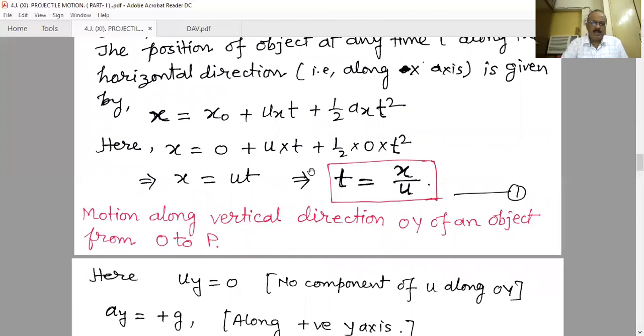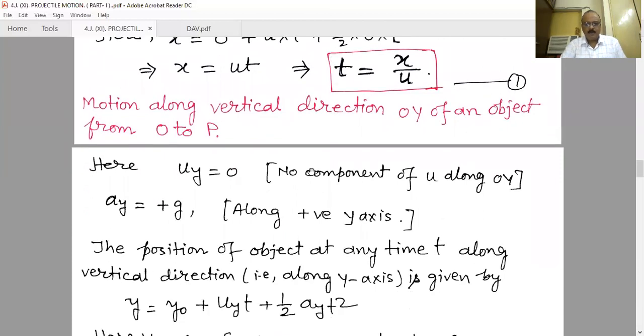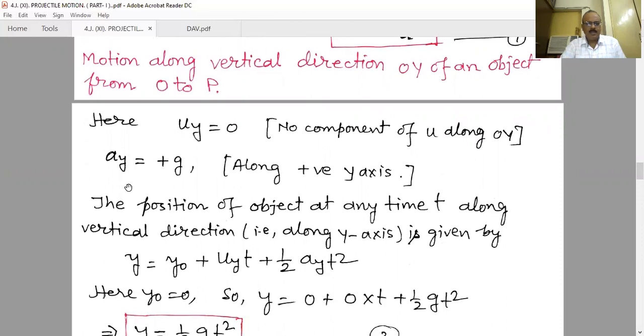Now if we consider the vertical direction motion of the projectile along the OY, that means O to P, here along the vertical direction uy is 0, no component of u along the OY, and ay is plus g.